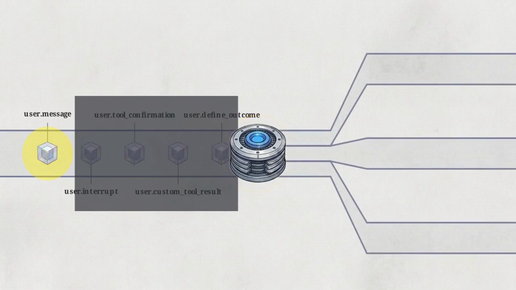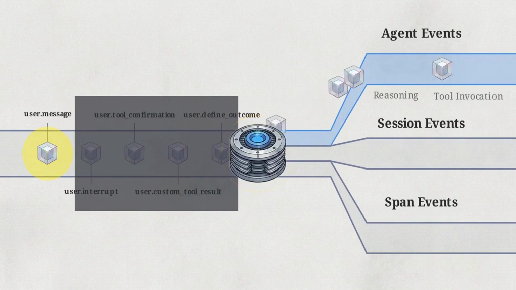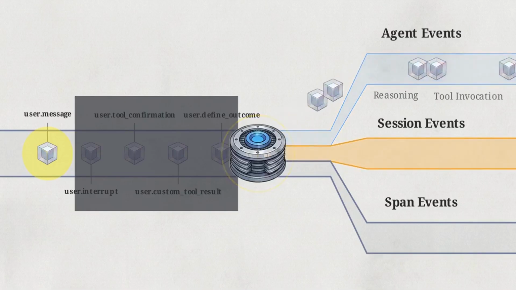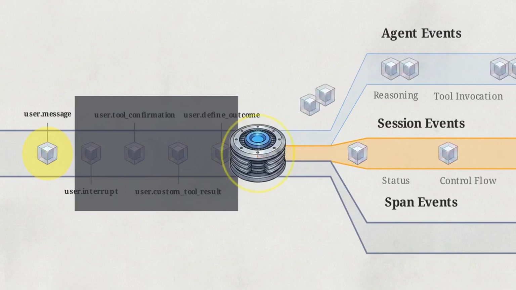Returning from the server, the output stream is much richer. These incoming packets divide into 3 distinct families. The first family consists of agent events. These narrate the actual work logic as it happens, including the text of its reasoning and the specific tools it invokes. The second family contains session events. These dictate the system status and handle the high-level control flow of the entire operation.